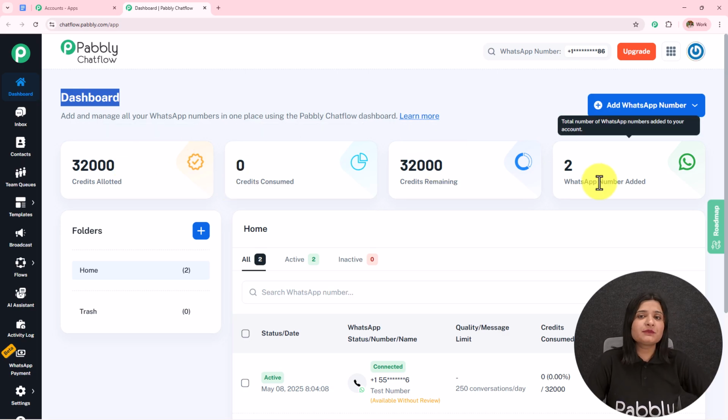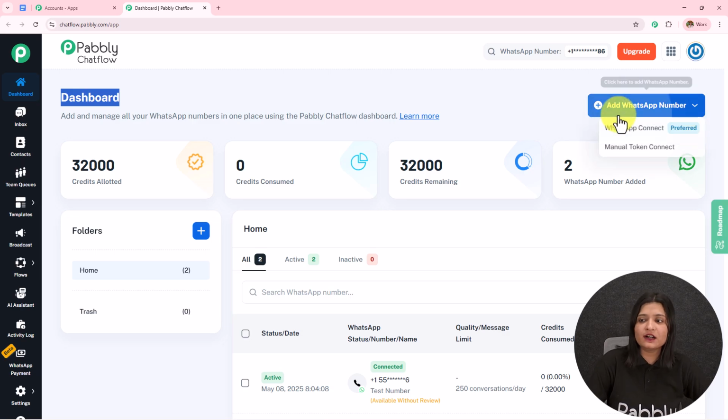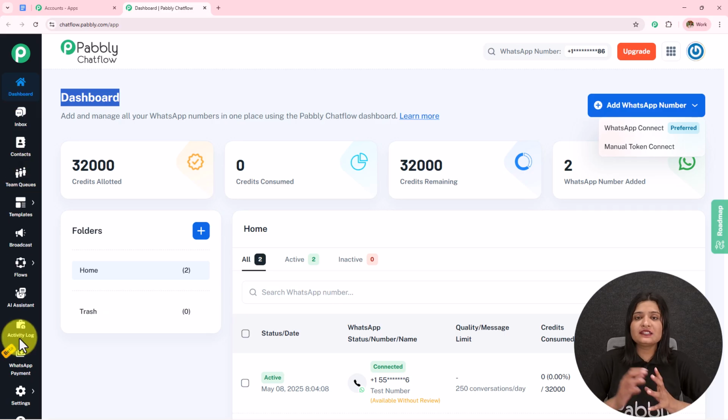To add your WhatsApp number to your Pabbly Chatflow account, simply click on this add WhatsApp number, click on this WhatsApp connect, which is the preferred method, or you can use a manual token to connect your WhatsApp to your Pabbly Chatflow account. On the left hand side, you can see all these features. The detailed video is available in the description, so if you want, you can check that out.